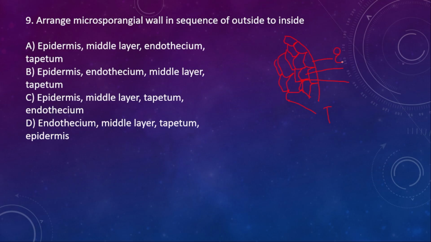Outermost will be epidermis, epi in the sense outer. Next will be endo, next is middle. So here like this the arrangements will be there in the microsporangia.